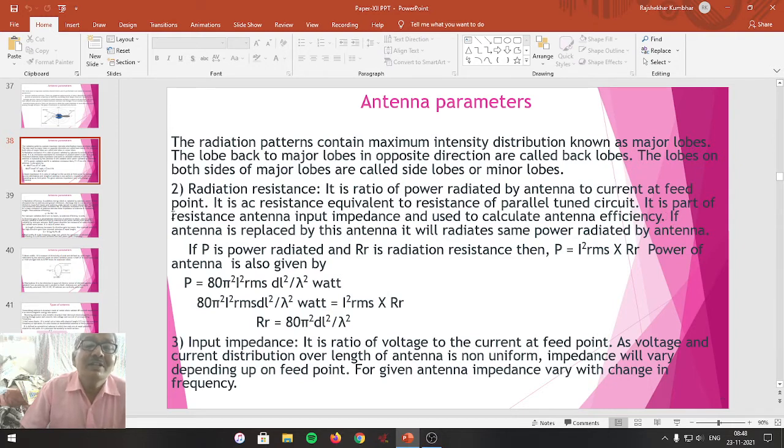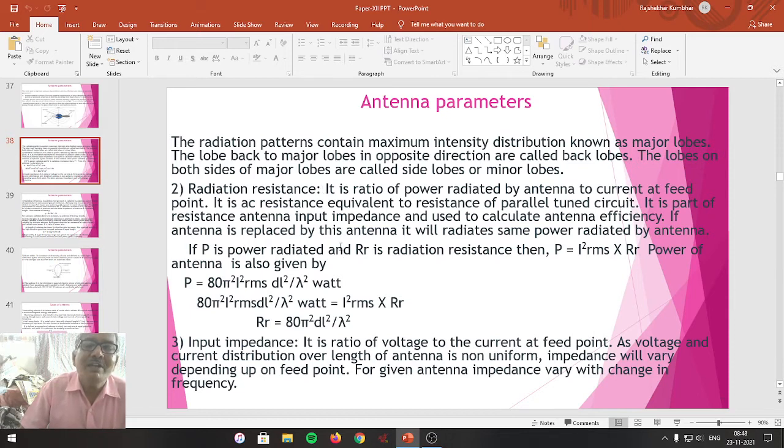If the antenna is replaced by this radiation resistance, it will radiate the same power which is radiated by the antenna. This is what you can call the radiation resistance.